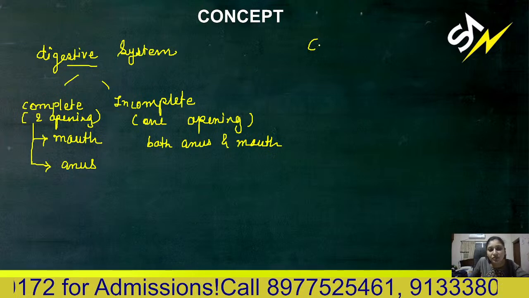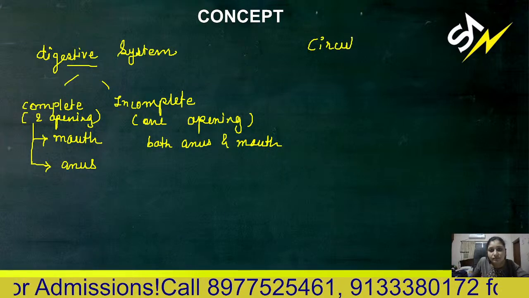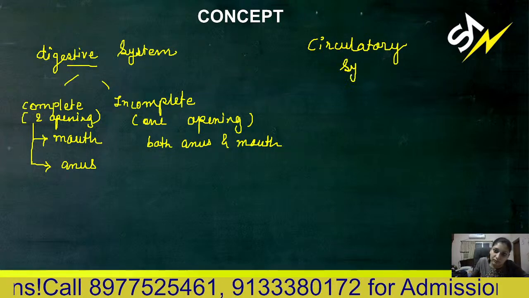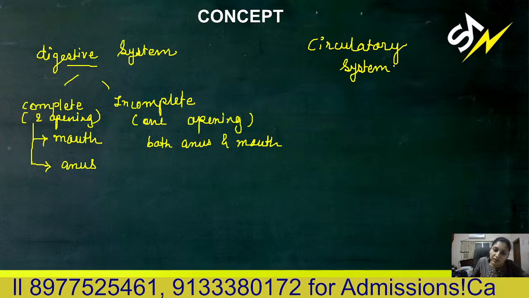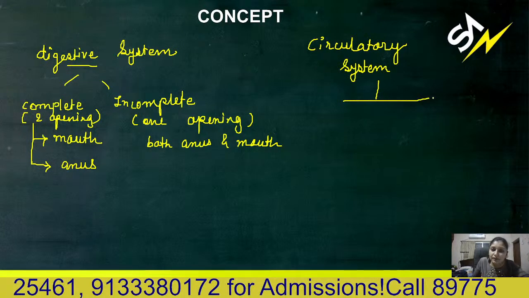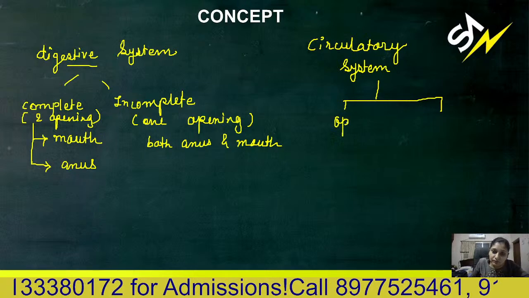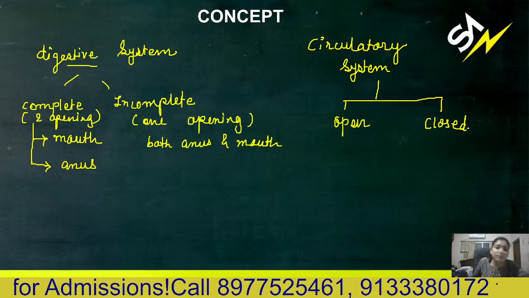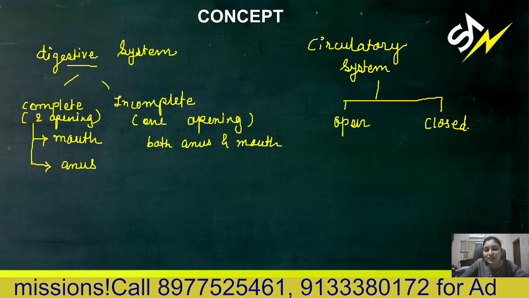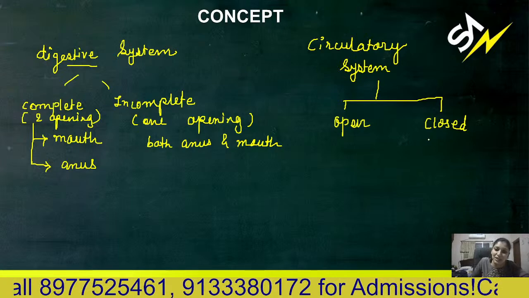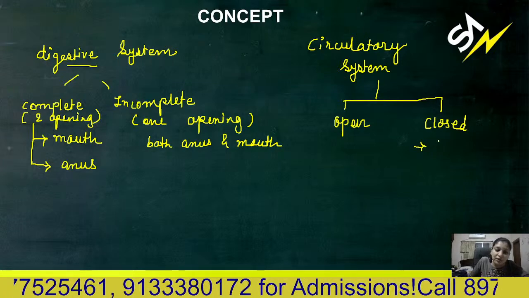Then circulatory system. Circulatory system can again be of two types, open and closed. If blood is flowing inside blood vessels, that means blood is enclosed inside the vessels, that is known as the closed type.